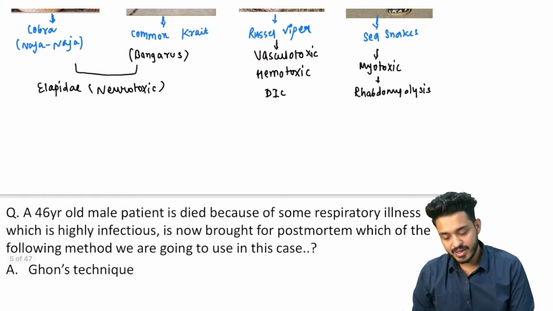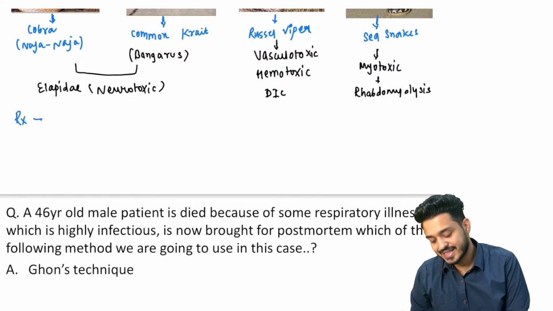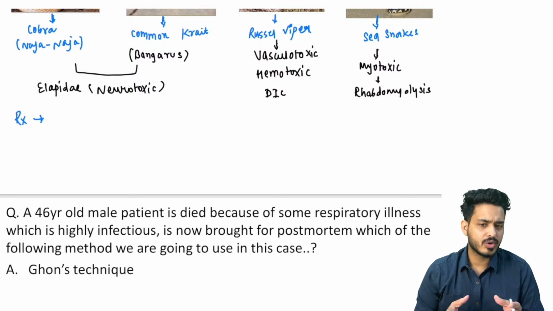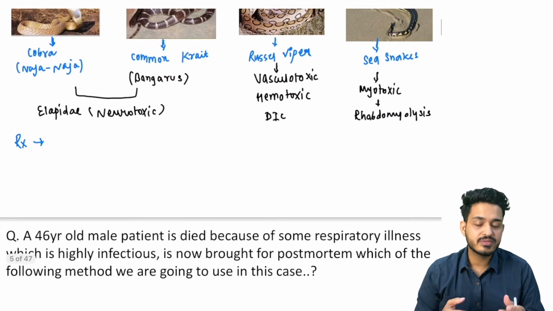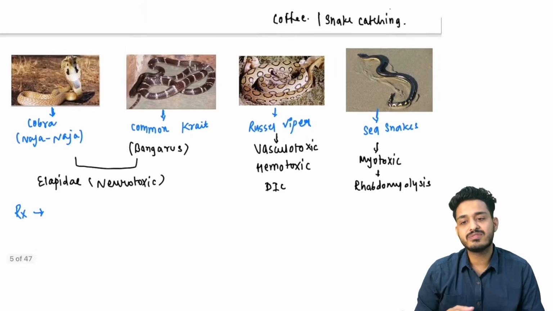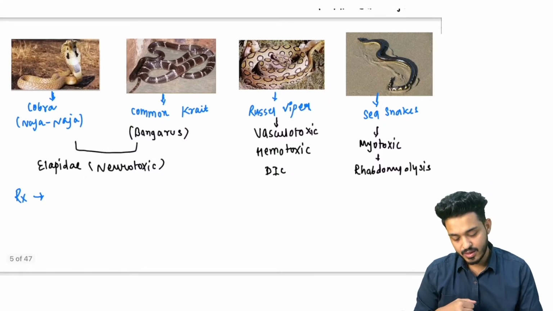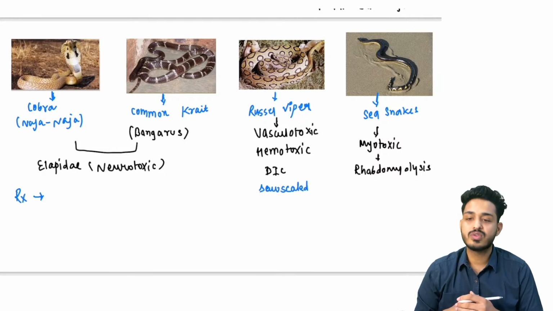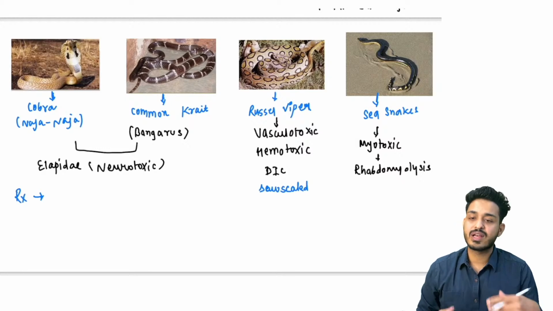What you need to remember here, for the treatment of any snake bite, you need not go to any baba, right? Most of the snakes are non-poisonous, but some are poisonous. We are having anti-snake venom in India. It is made by the Haffkine Institute in Mumbai, right? It is going to be effective against all these snakes. One more is the saw-scaled viper. That is also poisonous, and for that also we can use this anti-snake venom.